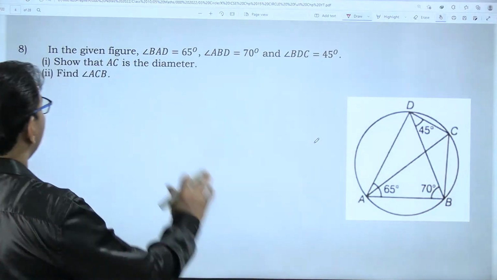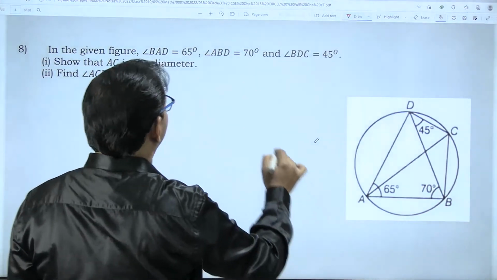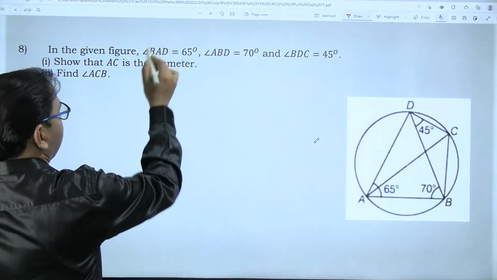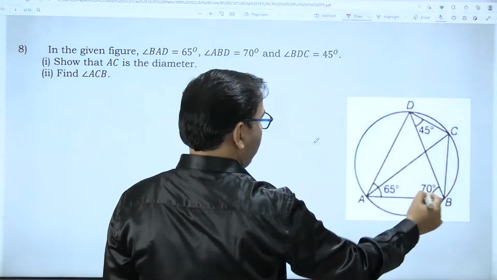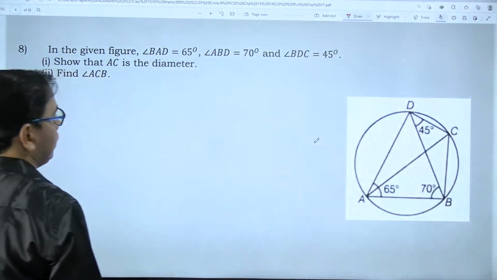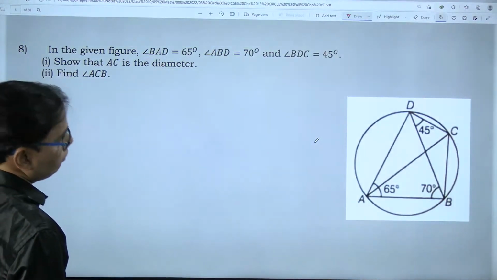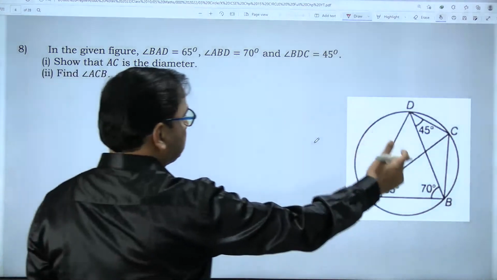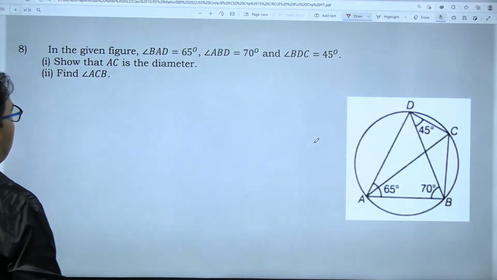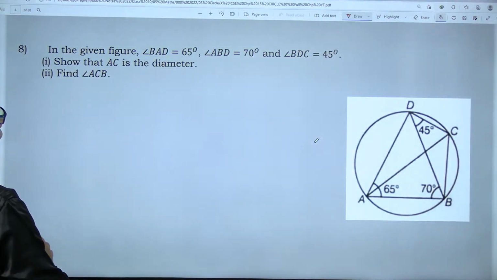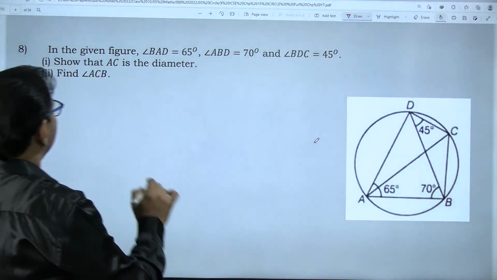In the given figure, angle BAD is equal to 65 degrees, angle ABD is equal to 70 degrees, and angle BDC is 45 degrees. Show that AC is a diameter.